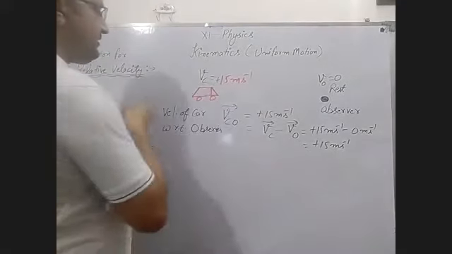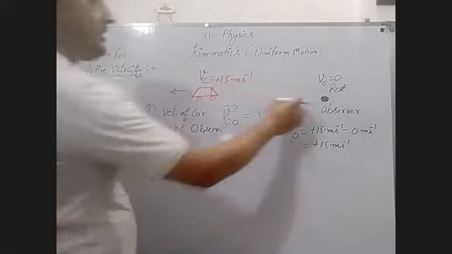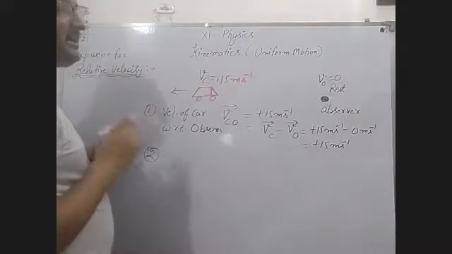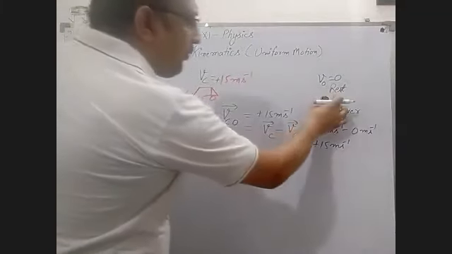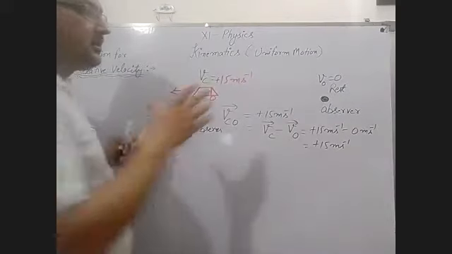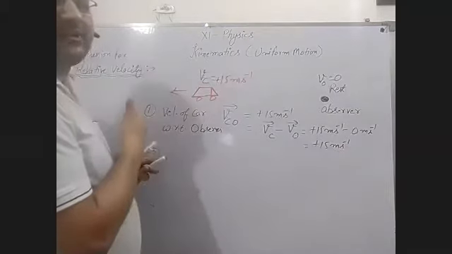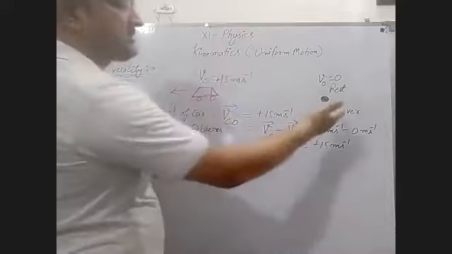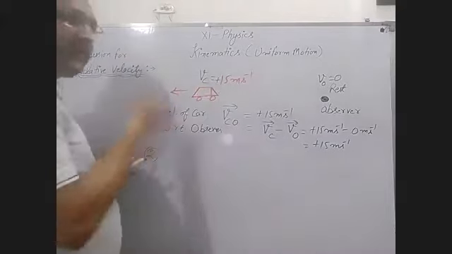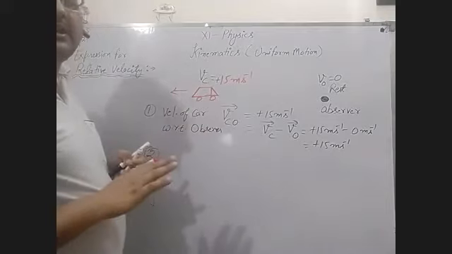But if this car is moving in the opposite direction, if the velocity of the car is 15 meters per second but it is moving away from the observer, in this condition, what does the observer feel? The observer feels that the car is moving away. In the first case you take this one, now the car is moving away, then you can take the negative side. In this way you can take all these things.